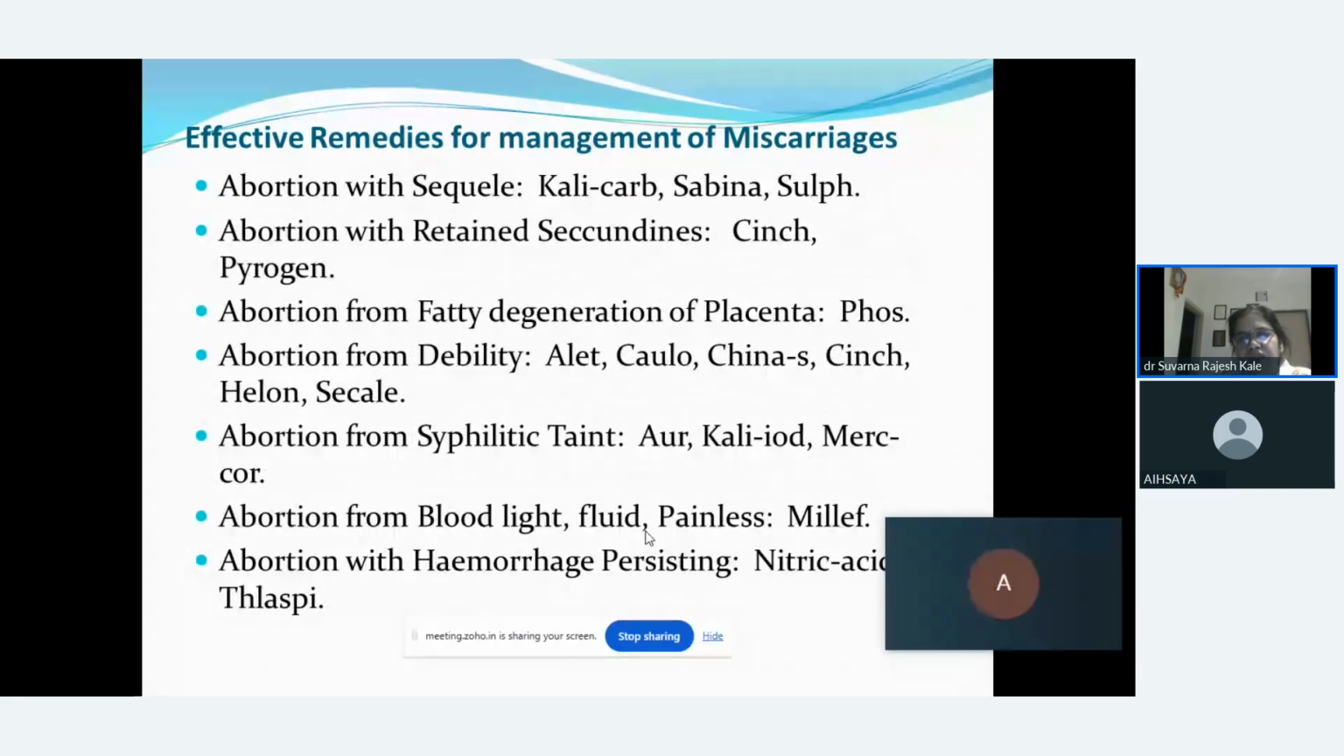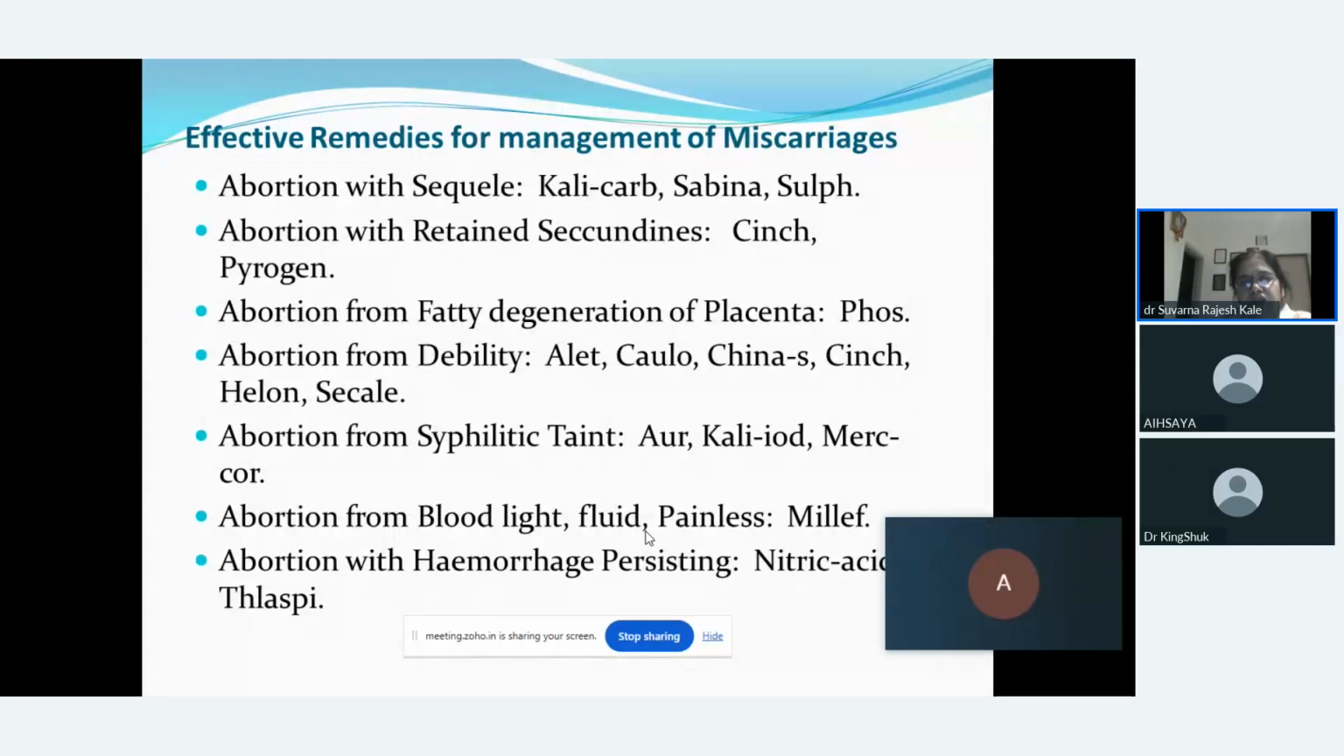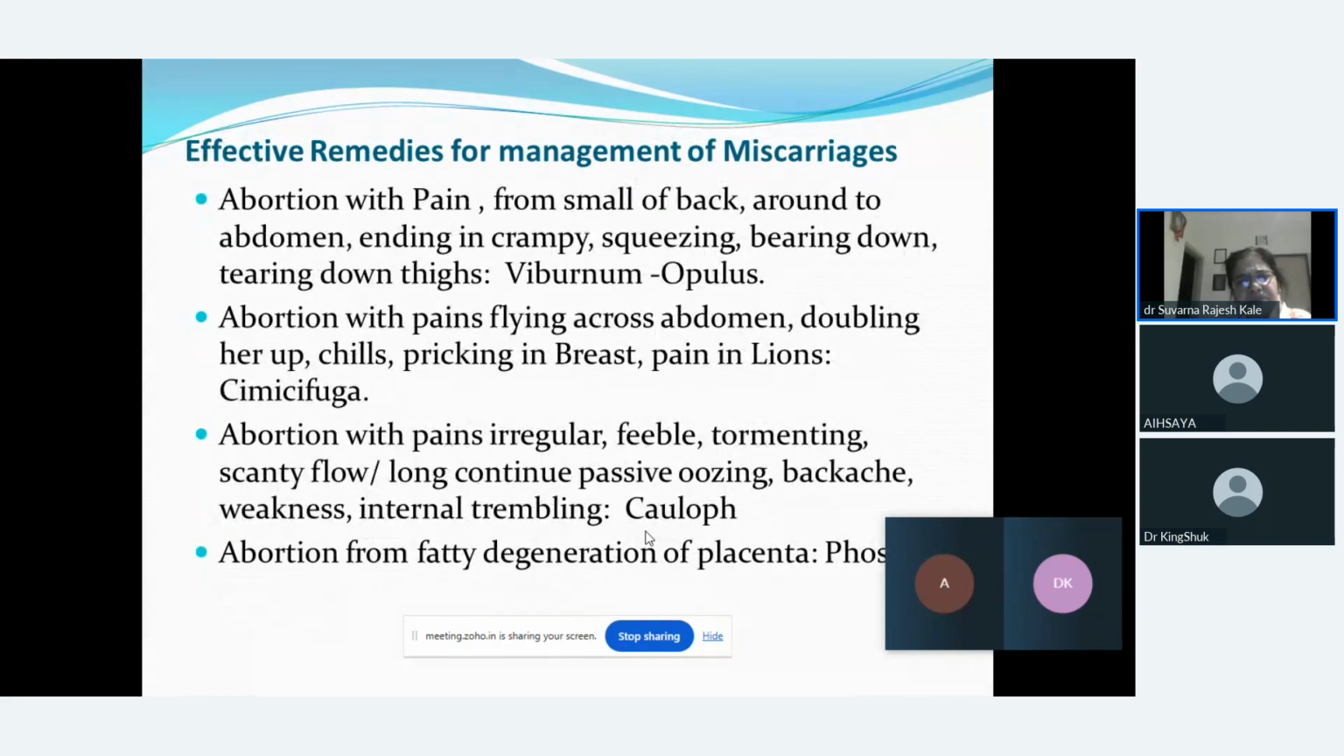Abortion in sequelae: Kali carb, Sabina. Abortion with retained placenta, Secale, Sepia, Pyrogenium. Abortion from fatty degeneration of placenta: Phosphorus. Abortion from debility, we can think of China, Helonias, Secale cornutum. Abortion from syphilitic taint, we can think of Aurum, Kali iodatum. Abortion with blood light, fluid and painless: Millefolium. Abortion from hemorrhage which is persisting: Nitric acid, Thlaspi bursa. So this is how abortion can be thought of.